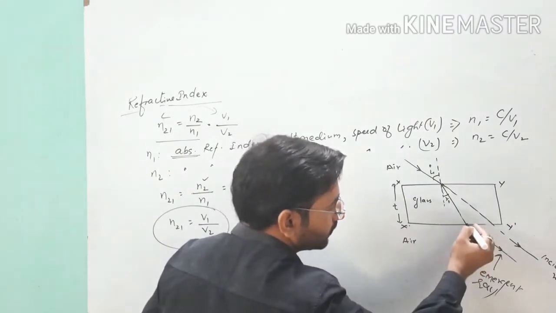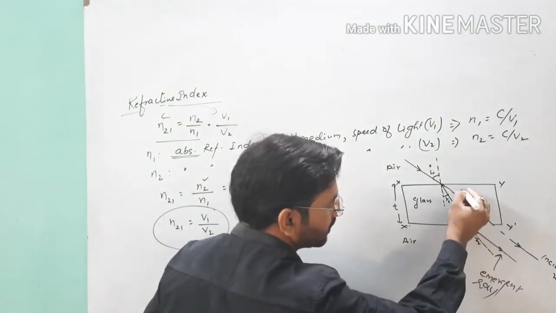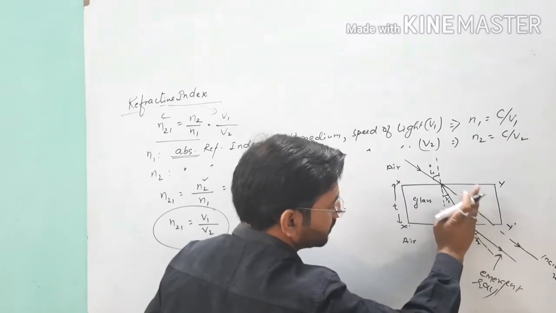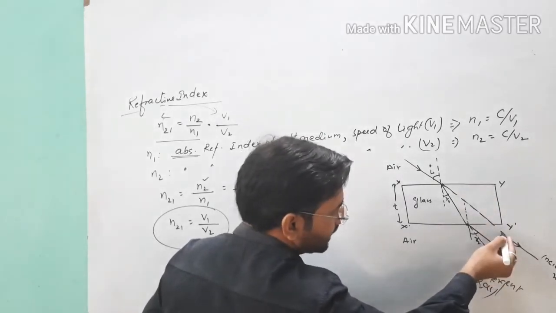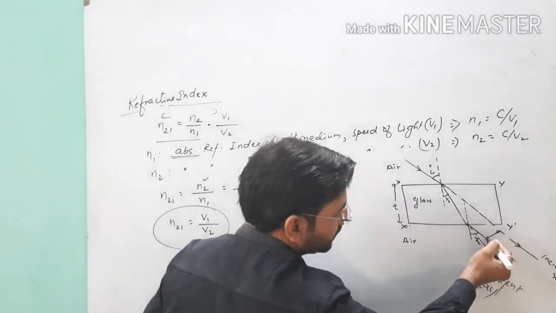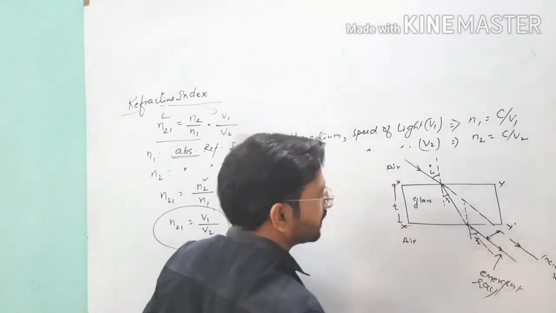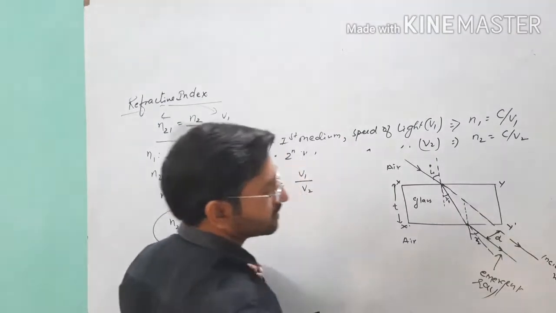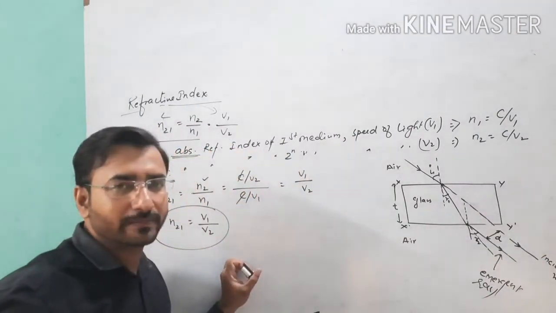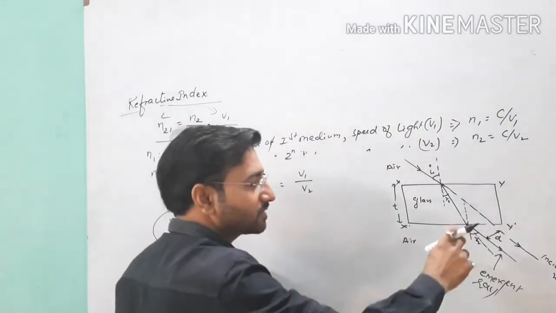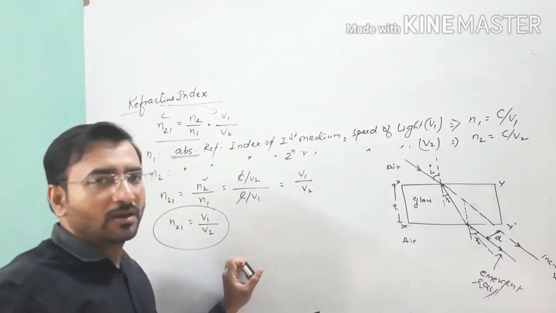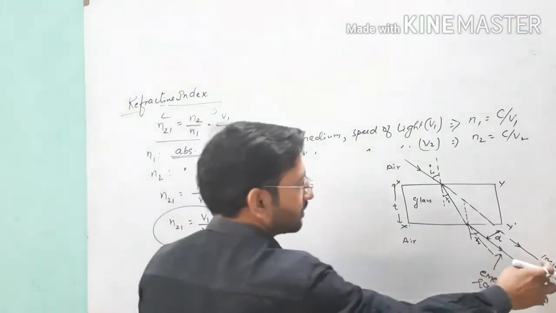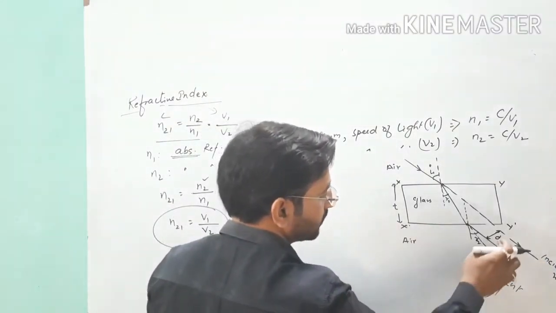So here if you use this perpendicular up to this point, as I told you, the distance between these two rays, one emergent and the other incident, is constant. This distance is called lateral displacement because it is the shortest distance, which is equal for both rays, so it will be constant.